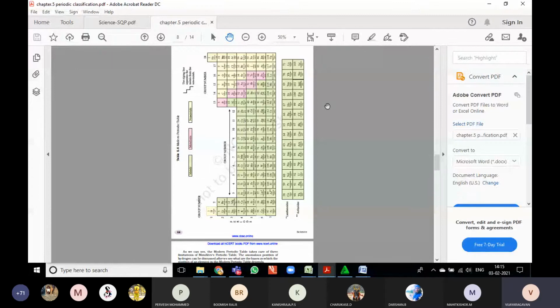So it was given by whom? Henry Moseley. Moseley mostly gave this modern periodic table. When you look at this modern periodic table, you can see three different colors there, no?